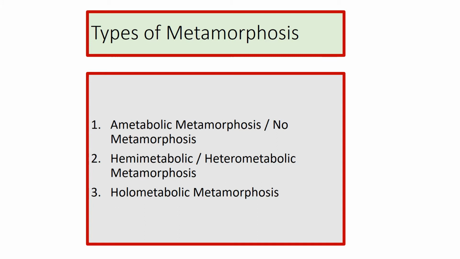There are three types of metamorphosis. The first one is ametabolic metamorphosis or ametabolous metamorphosis or no metamorphosis, while the second one is hemimetabolic metamorphosis or heterometabolic metamorphosis or hemimetabolous metamorphosis. The third type of metamorphosis is called holometabolic metamorphosis or holometabolous metamorphosis.